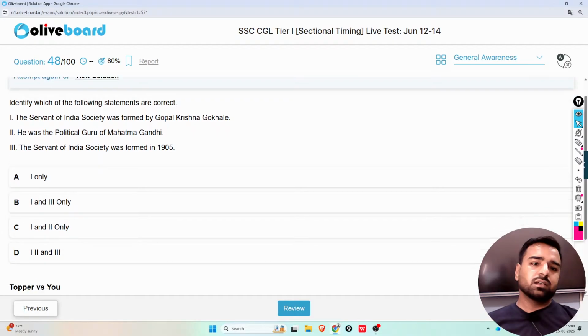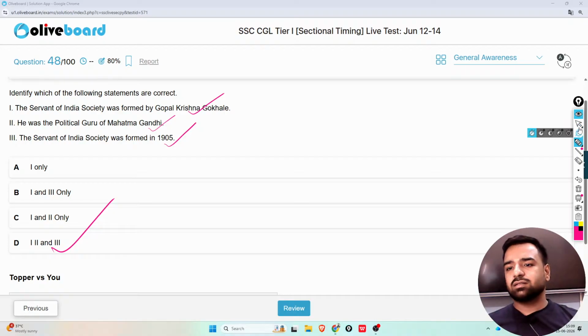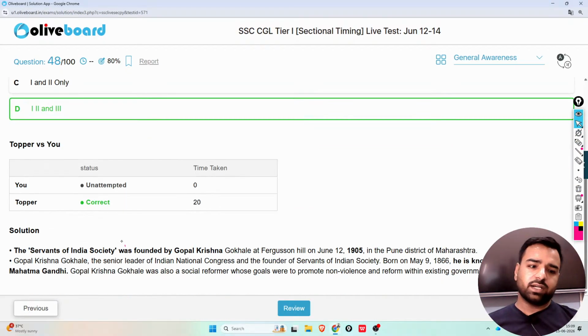Okay, next. Here identify the following statements and tell which of them are correct. The Servants of India Society was formed by Gopal Krishna Gokhale. Sorry, my mistake, formed by. He was the political guru of Mahatma Gandhi ji. That's again correct. The Servants of India Society was formed in 1905. All the three statements are correct. So guys, no need to discuss anything here. We'll go with just option D in this case, right?